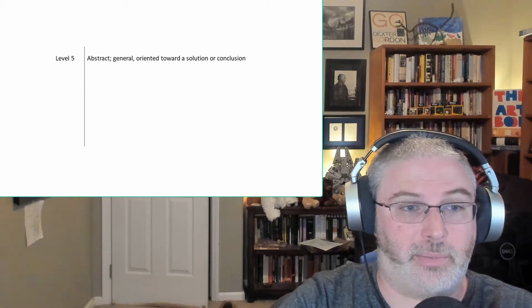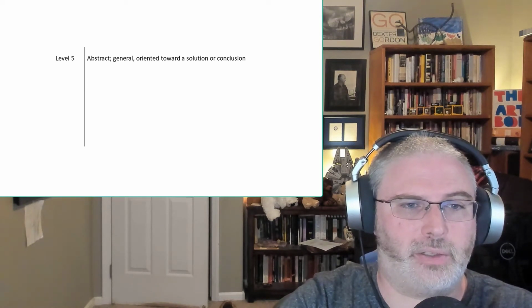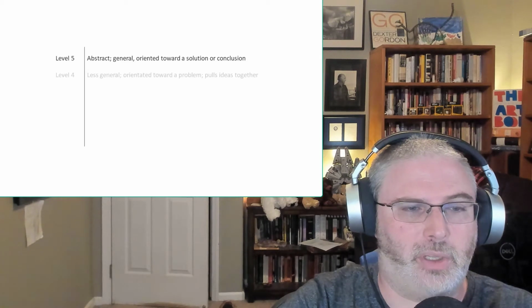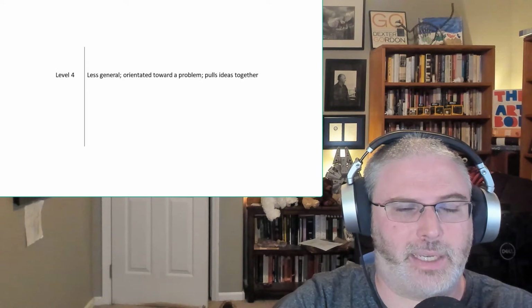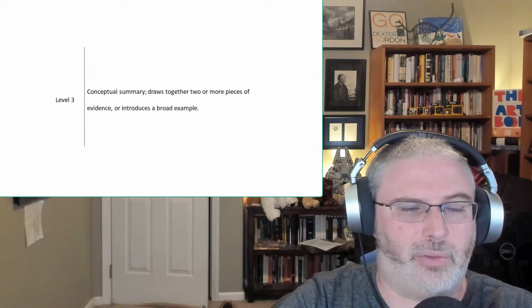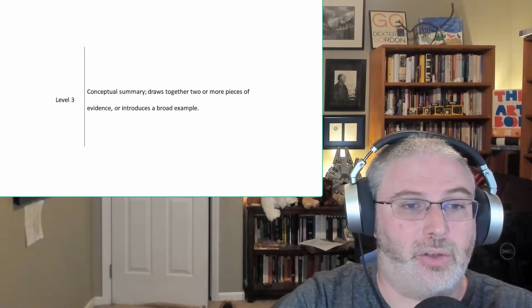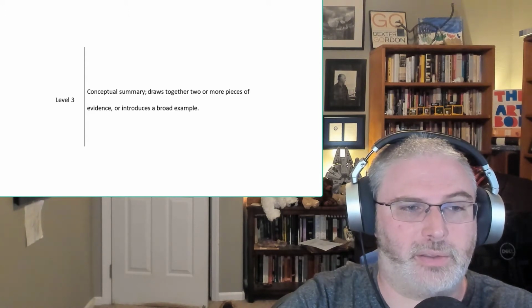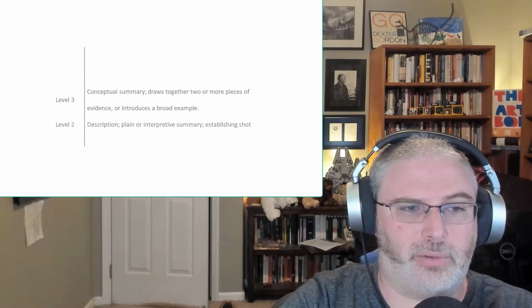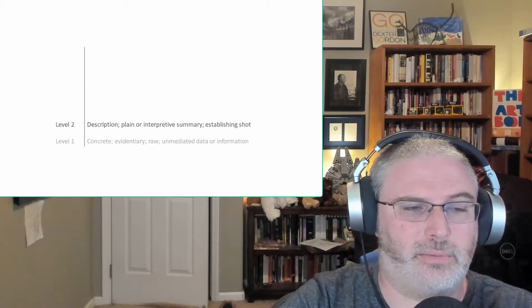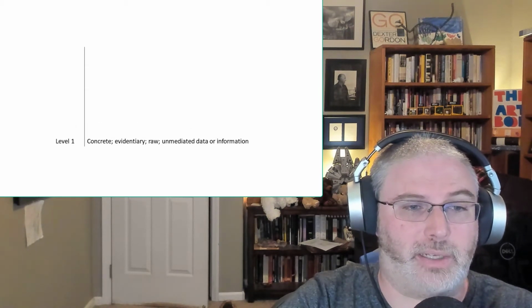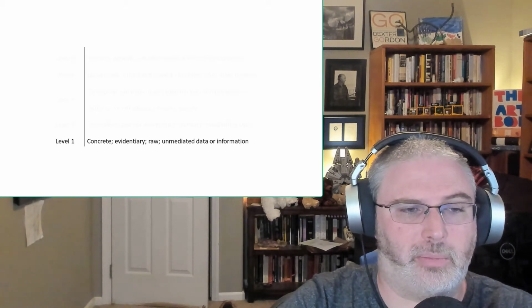Level 5, abstract. General, oriented toward a solution or conclusion. Level 4, less general, oriented toward a problem, pulls ideas together. Level 3, conceptual summary, draws together two or more pieces of evidence or introduces a broad example. Level 2, description, plain or interpretive summary, establishing shot. Level 1, concrete, evidentiary, raw, unmediated data or information.